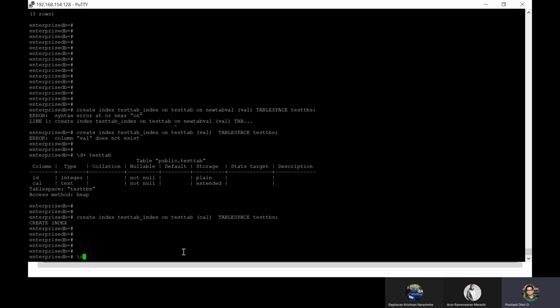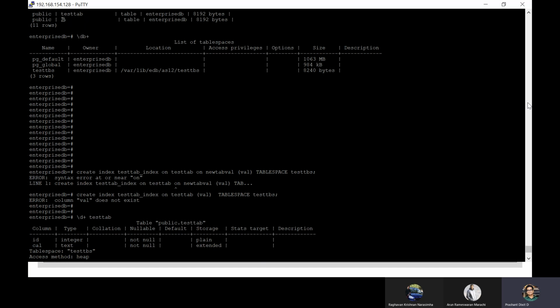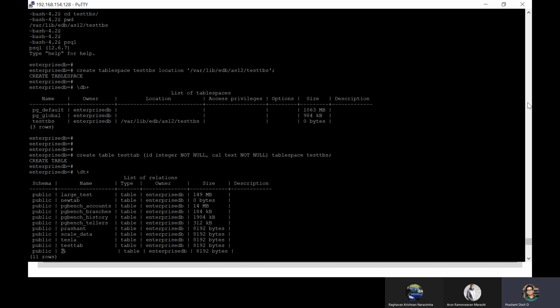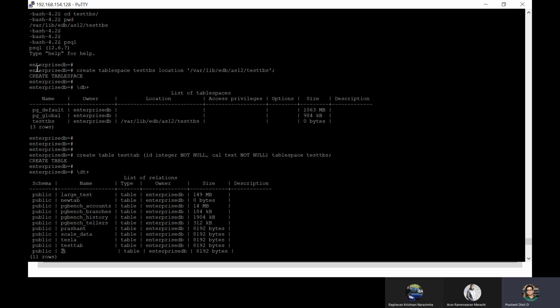So let's do this \d+ test tab. Here we are, right? We have got this new table space called test TBS. Once you describe the new table we created with the name test tab, this is where we created the table. After first creating this table space under this location, we started seeing that information using \db+ as a meta command under the list of table spaces.